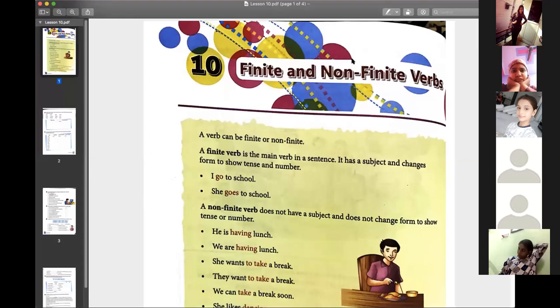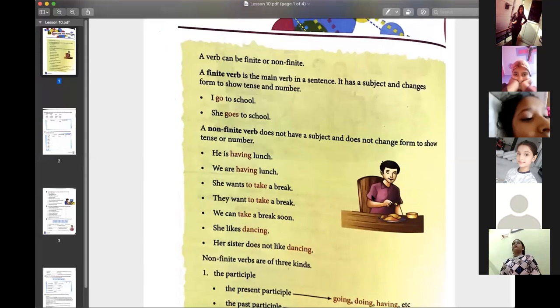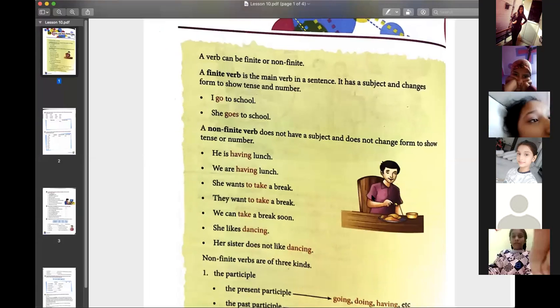See, in this you just have to study what gerunds are. Before that, with the help of the examples given in the book, I'll explain first because the video is a little confusing. See, whatever we have discussed is here. A finite verb is a main verb. It changes, that I told you. Fine, these are the definitions that we have already discussed.